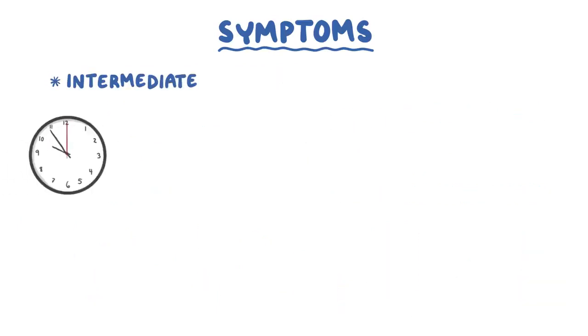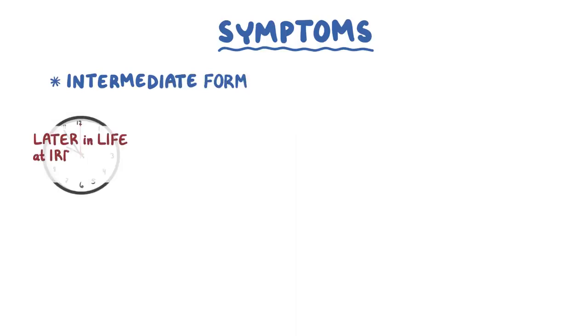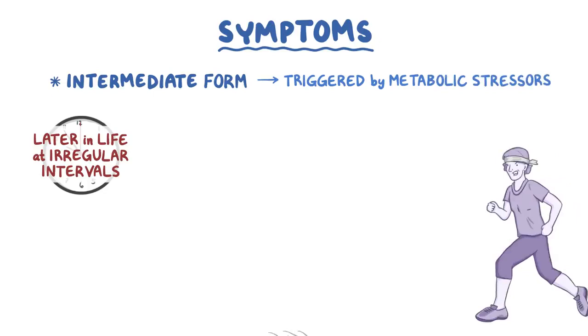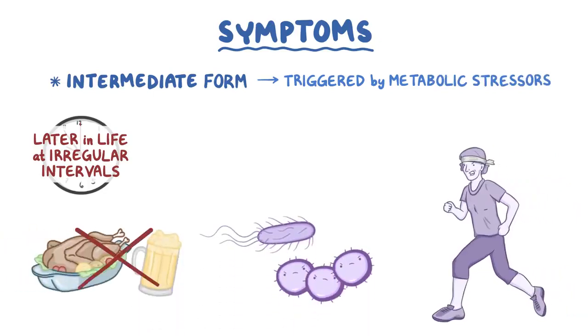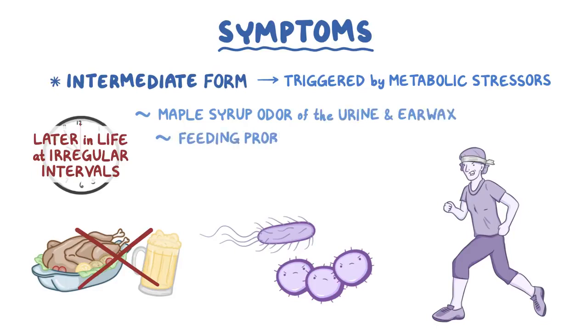In the intermediate form, symptoms appear later in life at irregular intervals. These can be triggered by metabolic stressors, like heavy exercise, infections, or fasting, where the body starts to break down its own proteins. These symptoms include a maple syrup odor of the urine and also the earwax, feeding problems, and delayed growth and development.